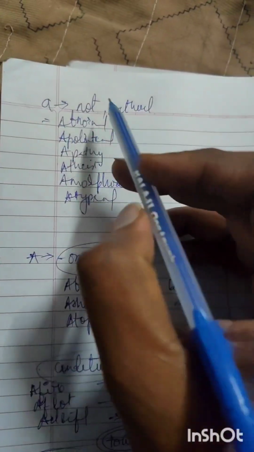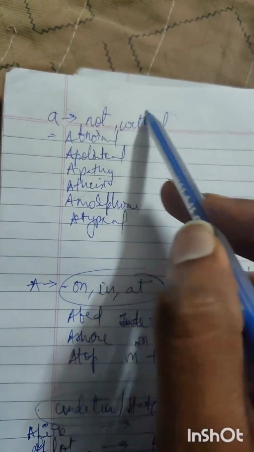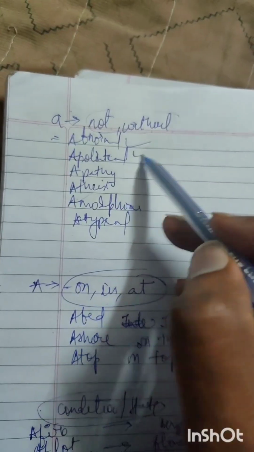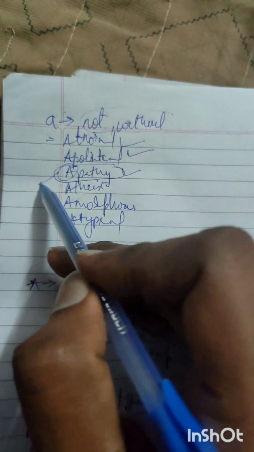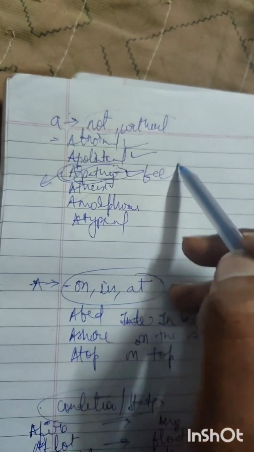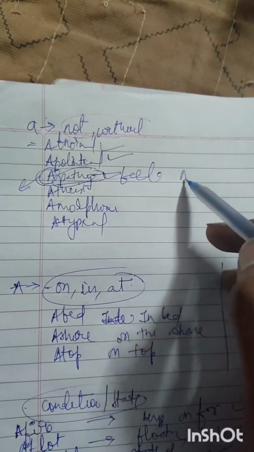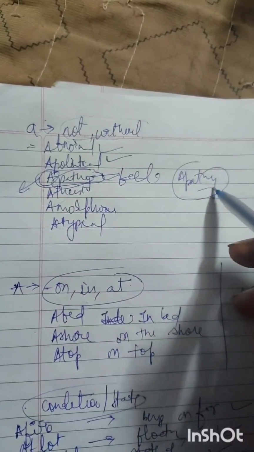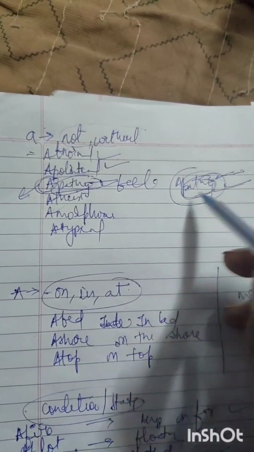So अभी मैं दिखाऊंगा आपको example. Now if you see, the A got a connotation of negative, for example, abnormal, apolitical, apathy. Look, apathy itself has a root word. A means negative, pathy means feeling. No feeling. If I have no feeling about something, then I can use apathy, rather than saying no feeling. Just keep this in mind: feeling.